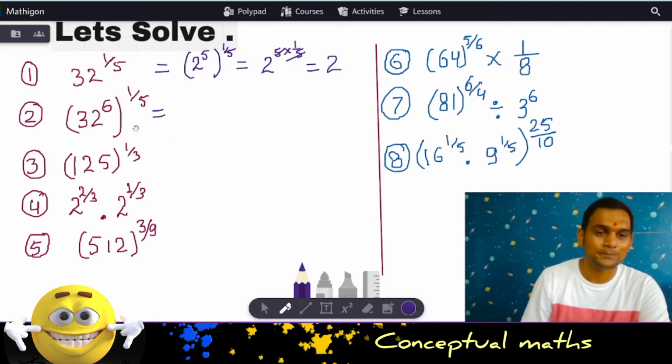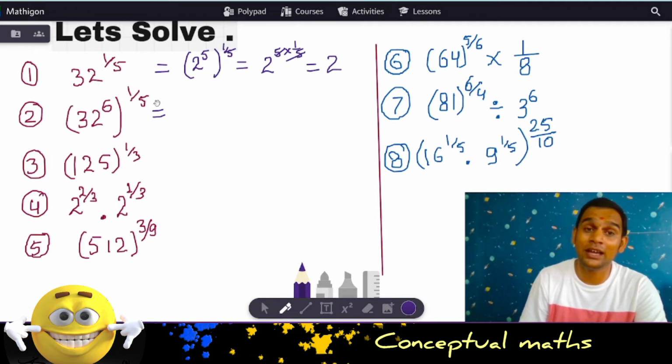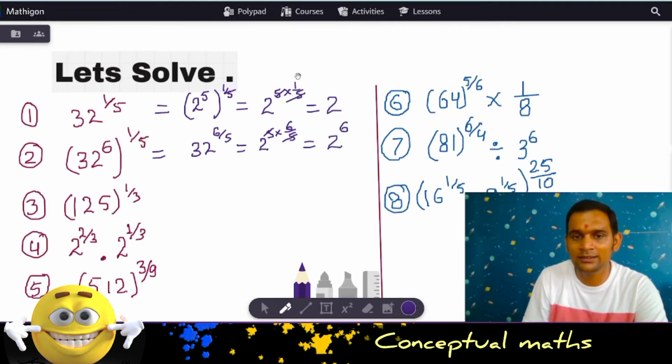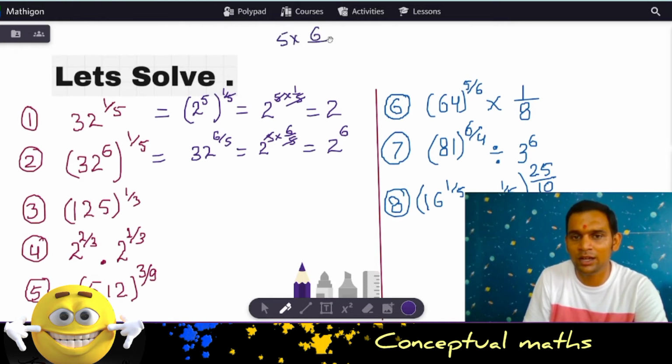So now 32 to the power 6, to the whole power 1 by 5. So how does it become 32 to the power 6 by 5? Yes or no? 32 can be written as 2 to the power 5, and this becomes 6 by 5. So 5 and 5 get cancelled, and we get the answer as 2 to the power 6. How did they get cancelled? As you can see, 5 times 6 by 5 was there, right? 5 is in the numerator, 5 is in the denominator, so I can obviously cancel that. I have written the denominator as 1 because 5 can be written as 5 by 1. So I am left with 6, and that is why it is 2 to the power 6.